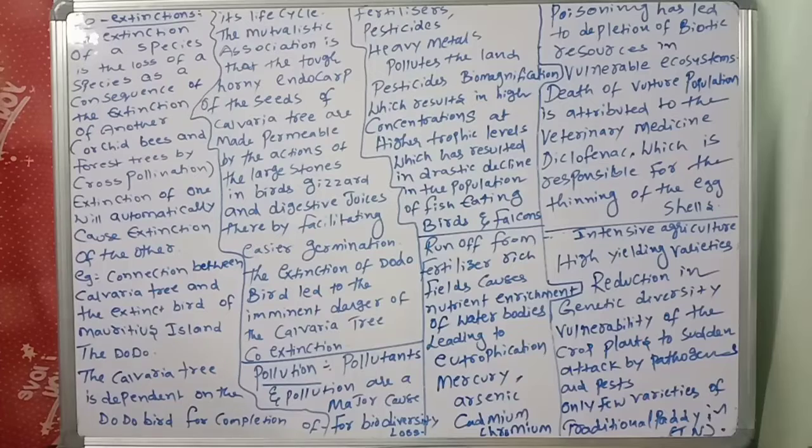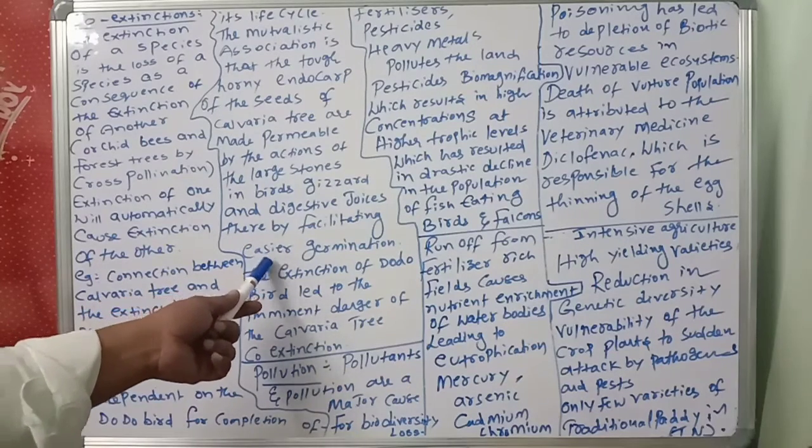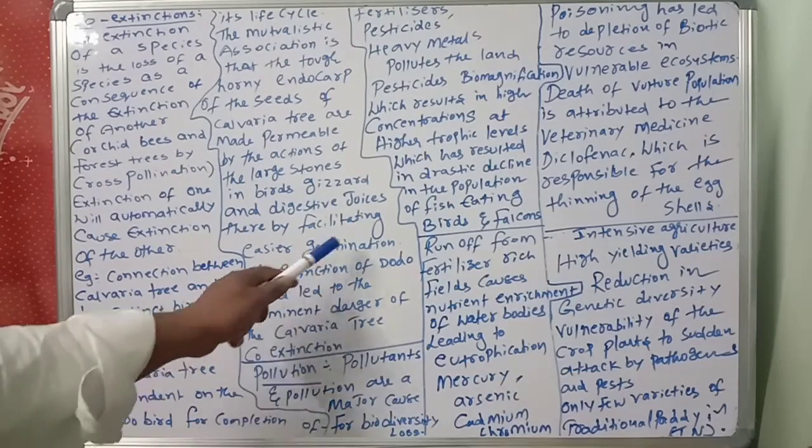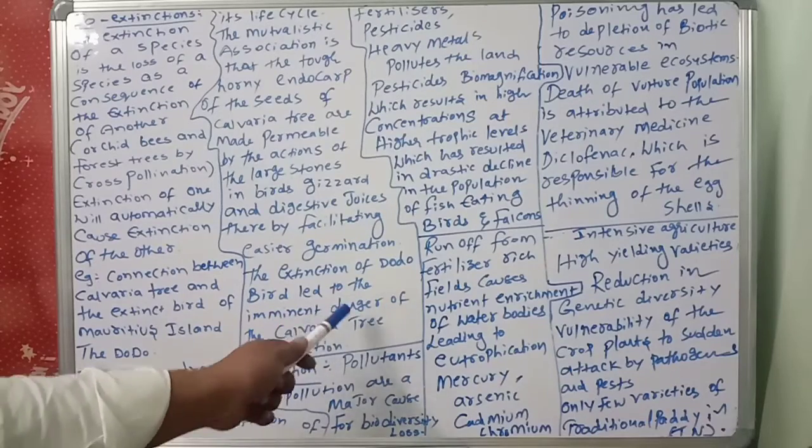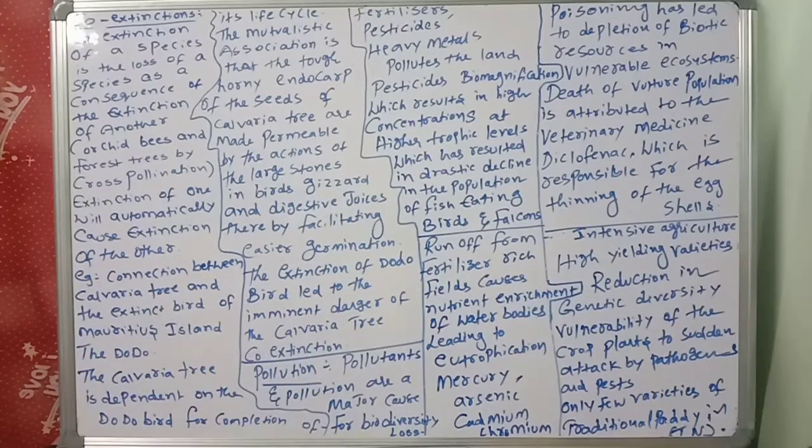Birds have a gizzard. It is an important structure which is helpful for the storage and digestion, or cutting, of food particles. So these gizzard stones act on the endocarp of the seeds. Then the seeds of that plant germinate easily. The extinction of the dodo bird led to the imminent danger of Calvaria tree co-extinction.